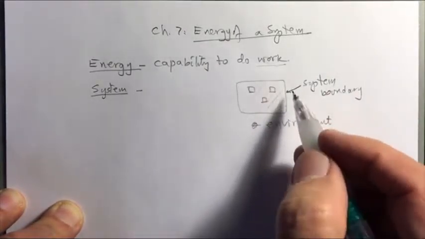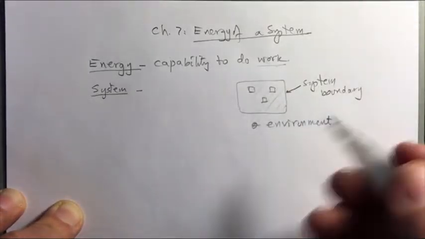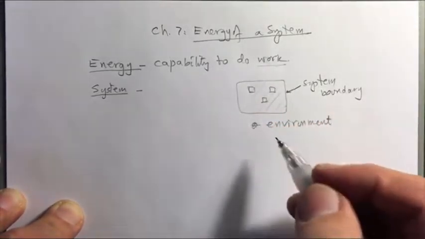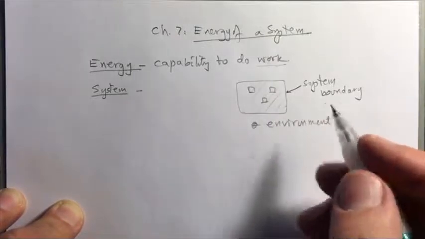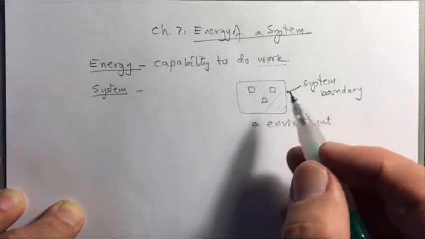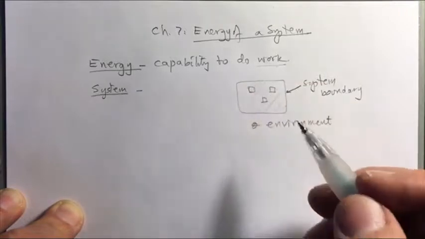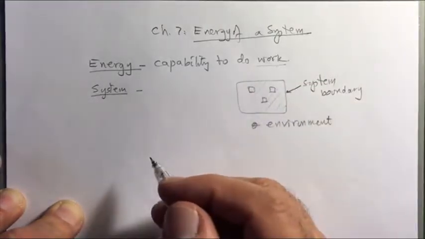The whole earth could be one system. This room in which you're sitting could be a system, or you could have a small container which would be a system. A system does not have to have a physical boundary. It could be just an imaginary boundary also.